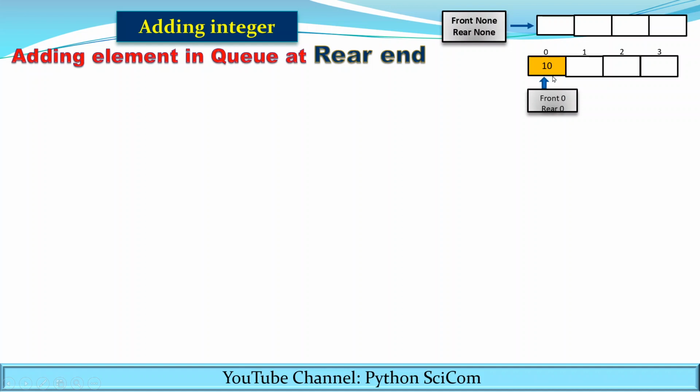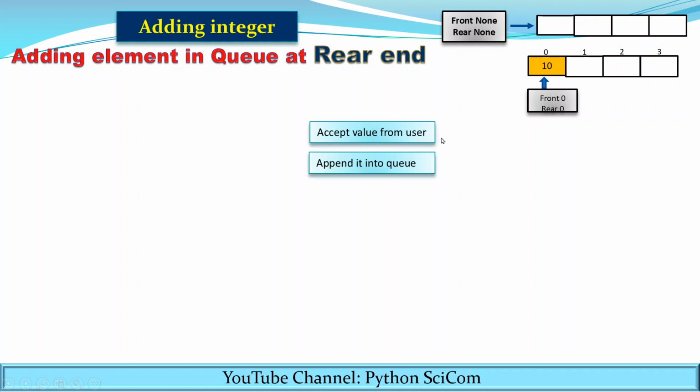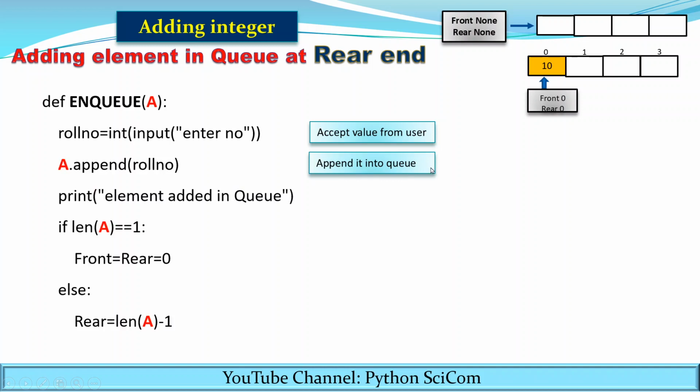You accept the value from the user and append it into the queue. Now see the code. This is the function definition. We have accepted the value from the user and appended the value of this roll number into this queue A.